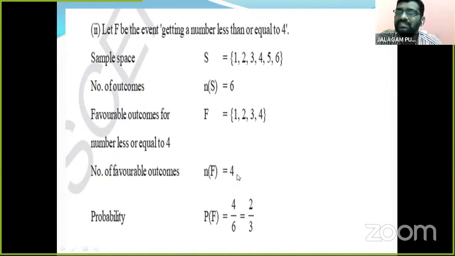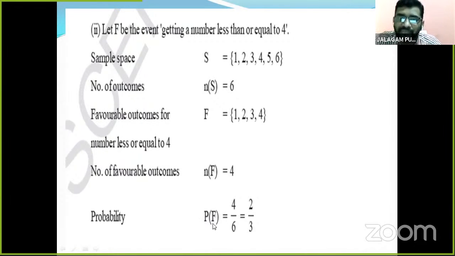So the number of F is 4. Once again, we recall the definition of probability. The probability of an event is equal to the number of favorable outcomes divided by all possible outcomes.